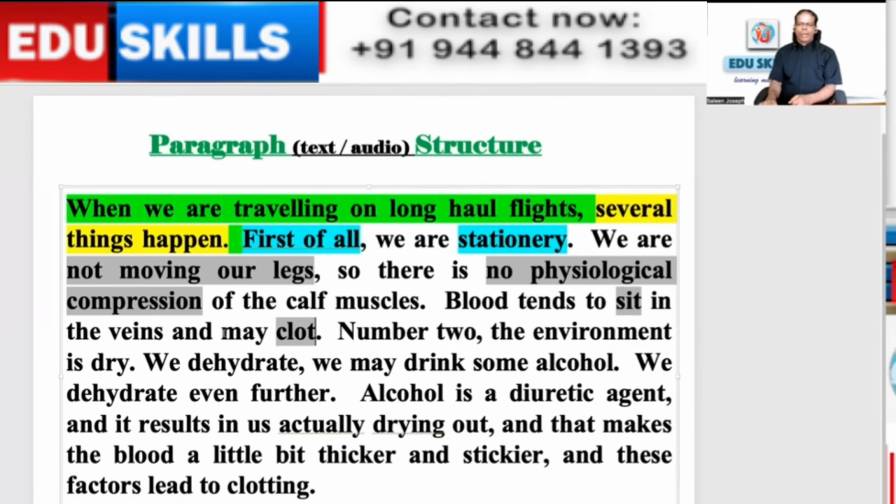Here they are saying may clot. May is a scale. Sometimes in the answer options, they will give you: blood tends to sit in the veins and will clot. Is my statement right as per the paragraph? No. Will means it is sure, it will happen. Here it is may clot. Possible. But will clot means a factual statement. May clot means opinion.